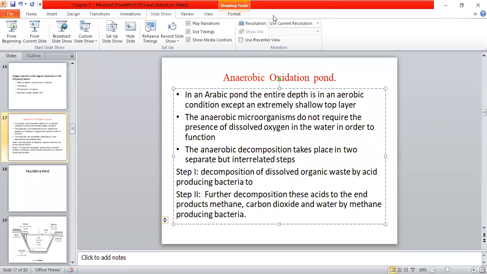Okay, write down about the anaerobic oxidation pond. Once you're done, we'll go to the next point.